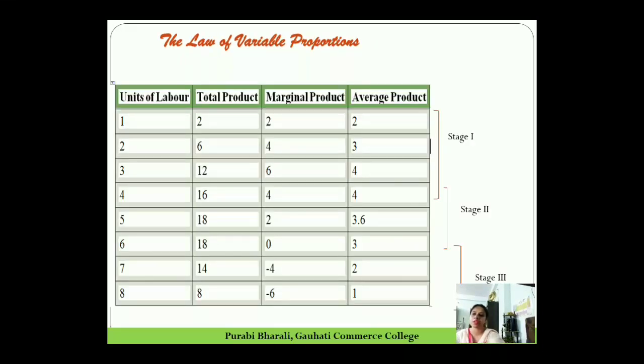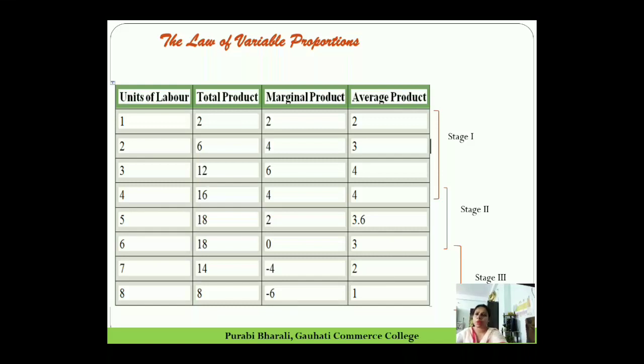You see in the table, unit number 7 and 8. When we employed unit 7, total product reduces from 18 to 14, right? 18 to 14. So what is the marginal product? Minus 4. Average product is 2. When we employed the 8th unit of labor, total product declines from 14 to 8. What is the marginal product? Minus 6. So it continues.